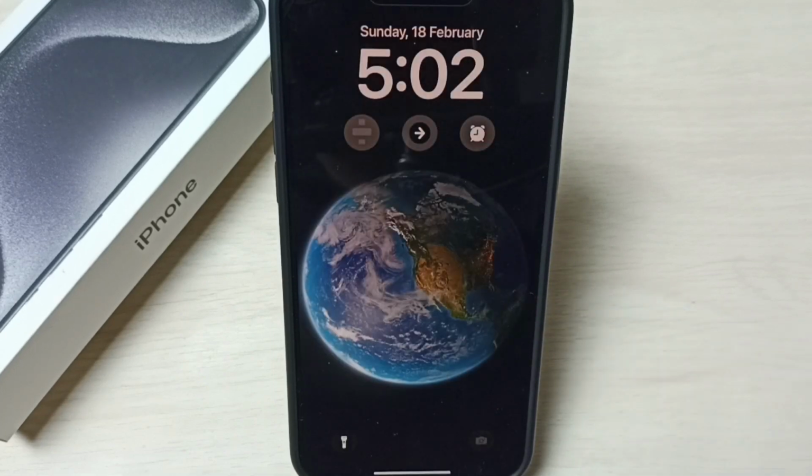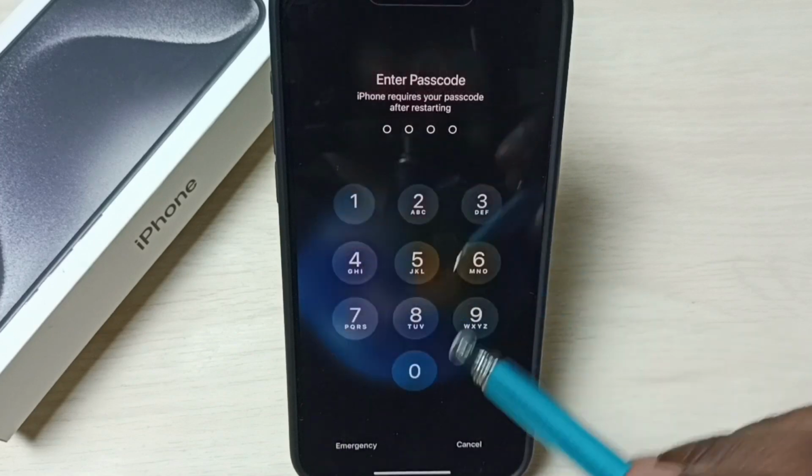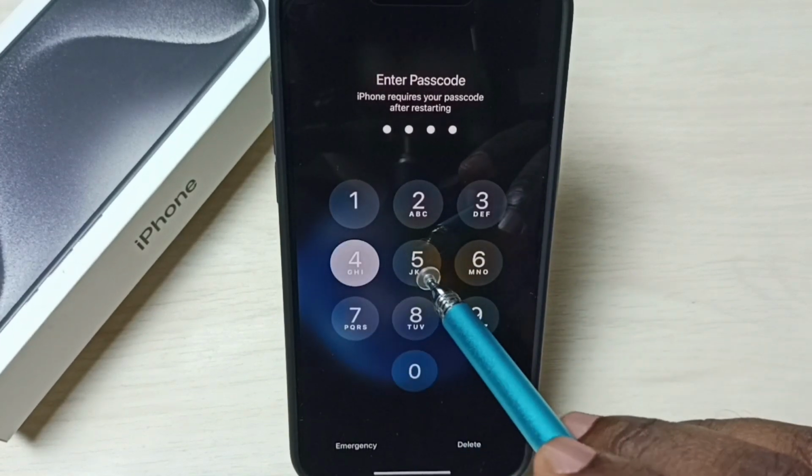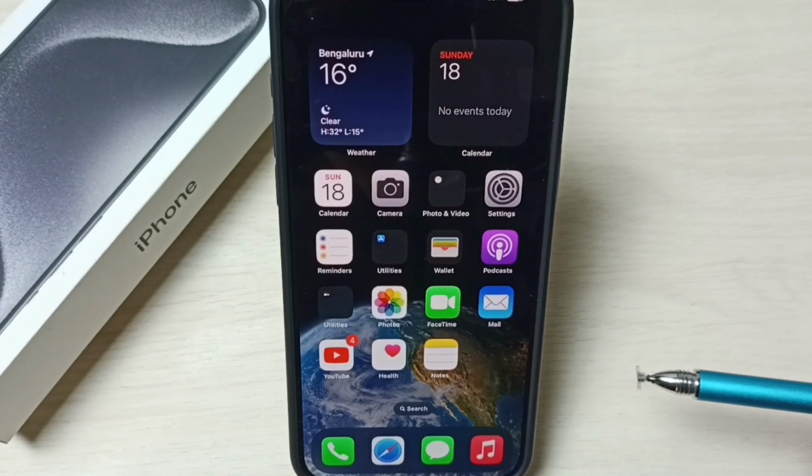Please wait. Okay, phone is ready. Let me log in. This way we can reset network settings and fix all network and internet related issues.